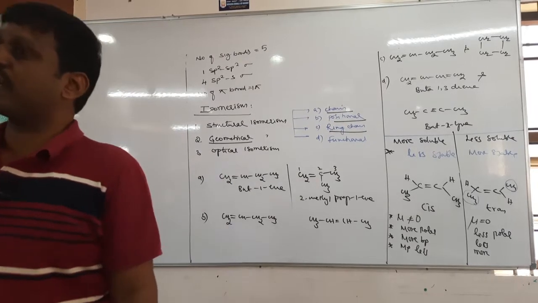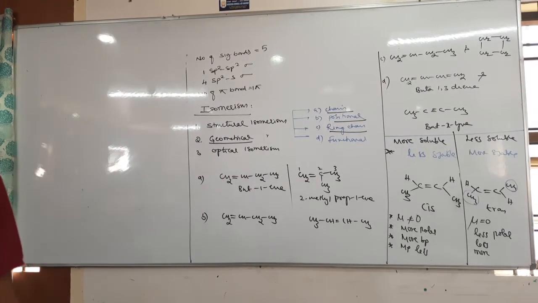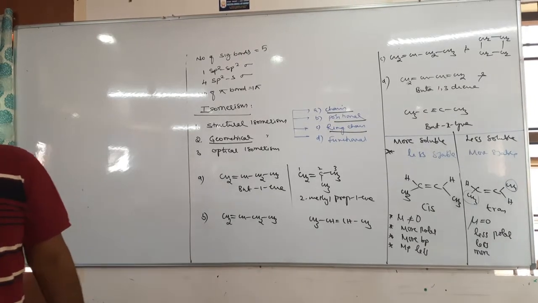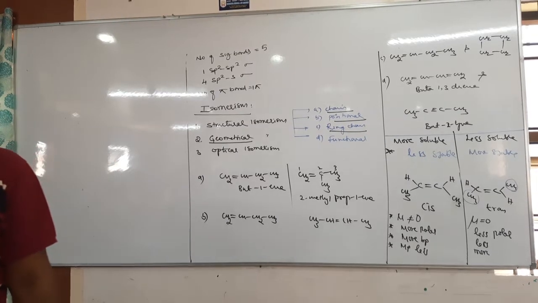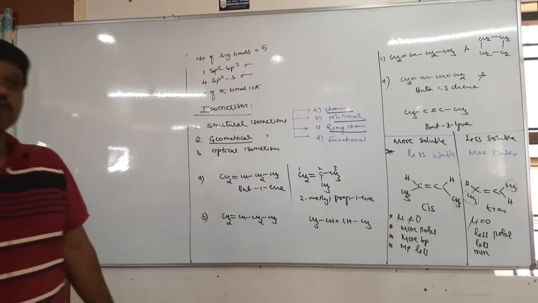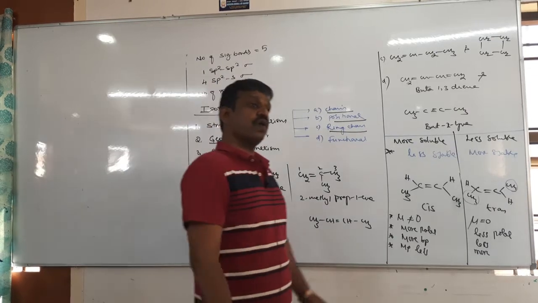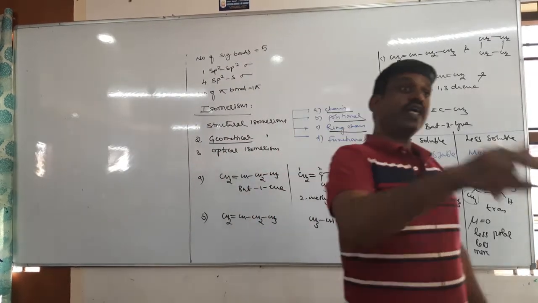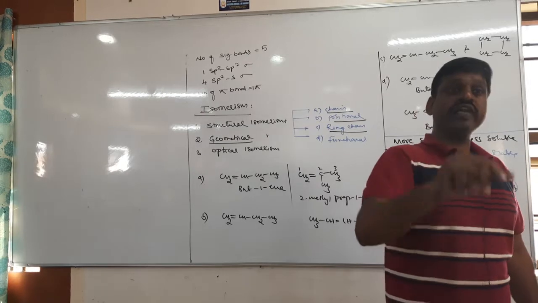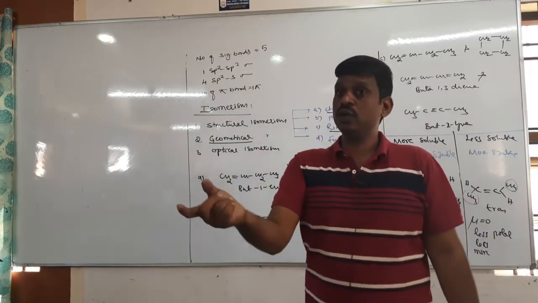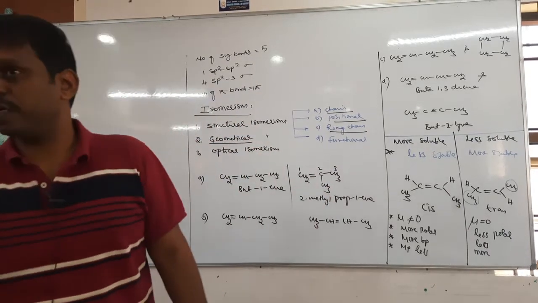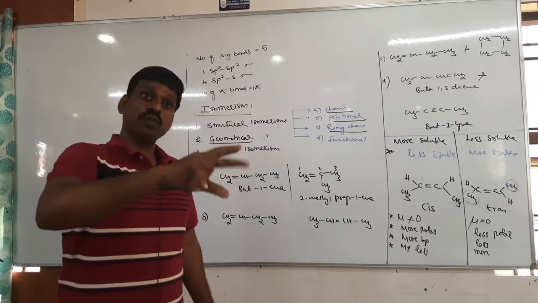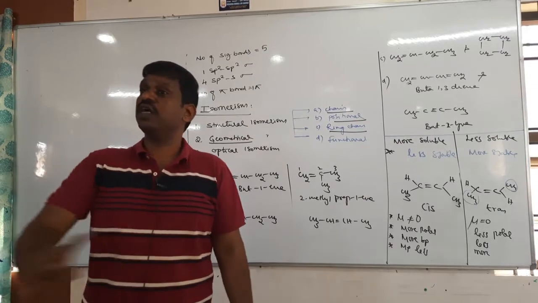If the molecule is a chiral molecule, it has optical activity. Okay, fine. But if any molecule has only one chiral carbon, it is 100% optically active. Suppose any molecule has two or more chiral carbons, it may be optically active, it may be optically inactive. The condition is, it is optically inactive if it has a plane of symmetry. If the molecule has a plane of symmetry, even though the molecule contains chiral carbon, it is optically inactive.